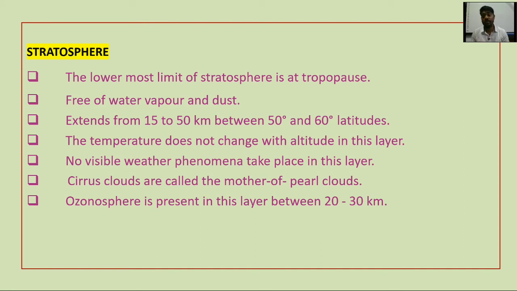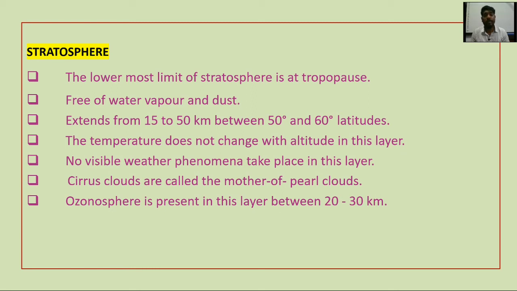The temperature does not change with altitude in this layer. In the lower layer the temperature decreases as we go up, but in this layer it remains the same due to the absence of clouds. No visible weather phenomena take place in this layer, which is obvious. Cirrus clouds are called the mother of pearl clouds. Beautiful clouds can be seen when you travel by flight.